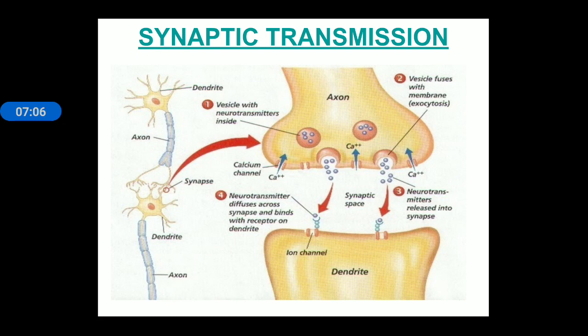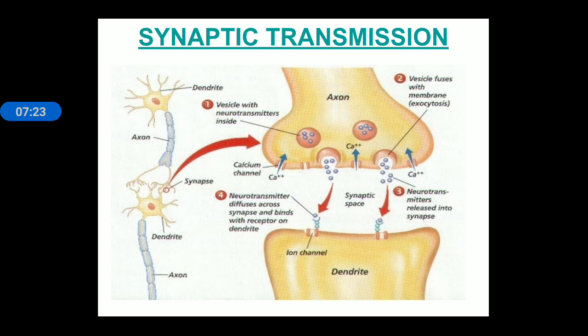This further generates the action potential in the next successive neuron, and by this the message travels from one axon end to the next neuron's dendrite portion. This is known as synaptic transmission.